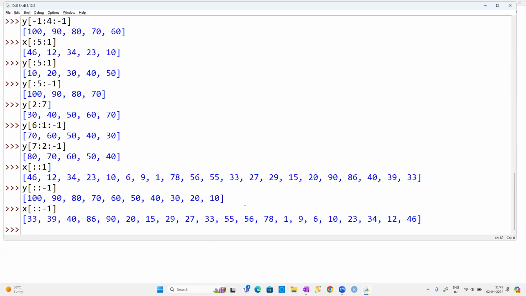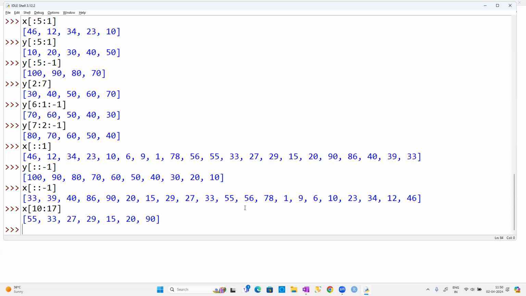Very easy, but the only thing is this negative index, guys. It is going to be a little bit confusing. So where to start and where to end? However you want to write it, guys. See this, I'm going to write it as 10:17, or whatever the data is. Now with the same example, I can write it in as many ways as I like. I know that there are 21 elements. And I know that 10 minus 21 is minus 11, the 11th element from the right hand side. And 17 minus 21 is going to be minus 4.